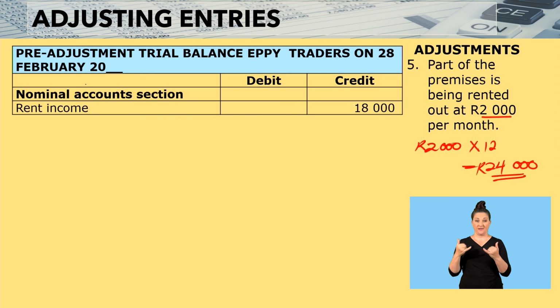When we come into our nominal account section, we find rent income 18,000. That means there is an amount that we have not yet received. And we get that amount by saying 24,000 minus 18,000. And the difference therefore becomes 6,000.